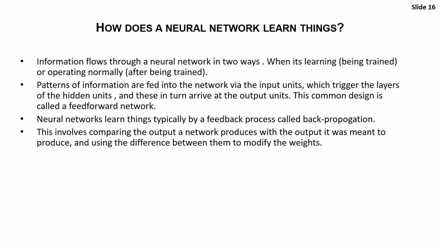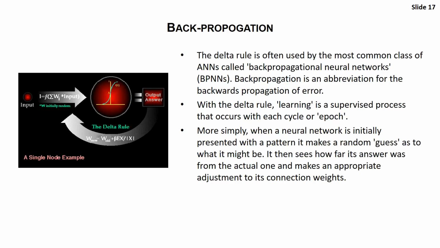The neural network can learn basically based on a backpropagation theorem. So I'll tell you what that is. This involves comparing the output a network produces with the output it was meant to produce, and using the gap between the produced output and what it should have produced to modify the weights. So this is an example. It uses a delta rule for artificial neural networks, backpropagation neural networks. It is also known by this name. So it is nothing but backwards propagation of error.